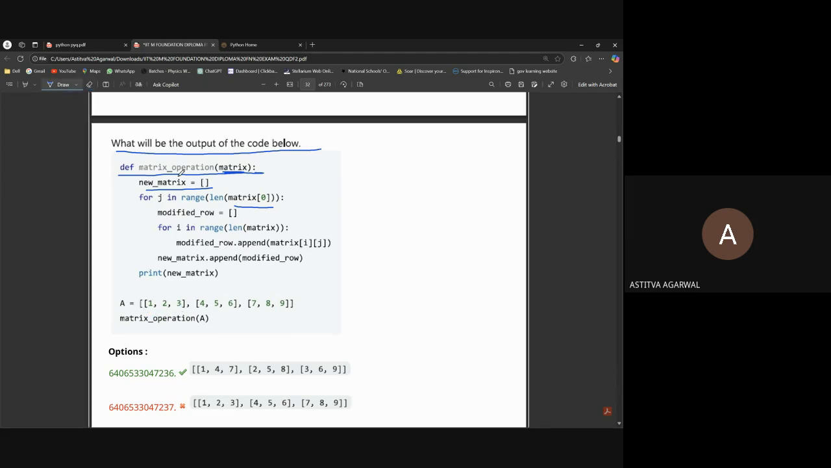Okay, modified. Then we are initializing a new list, saying modified row. See, this is a matrix. I already told you what a matrix looks like. List inside list, like elements one, two. This is already given as a matrix. Okay, so I don't have to write it.